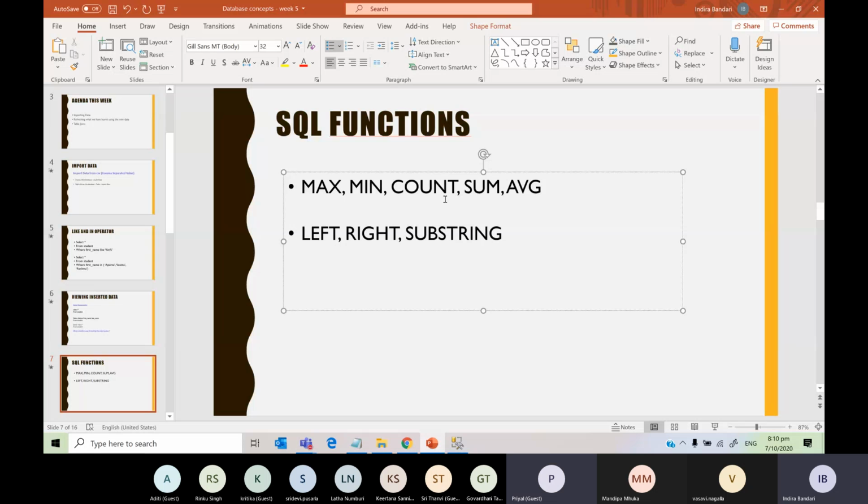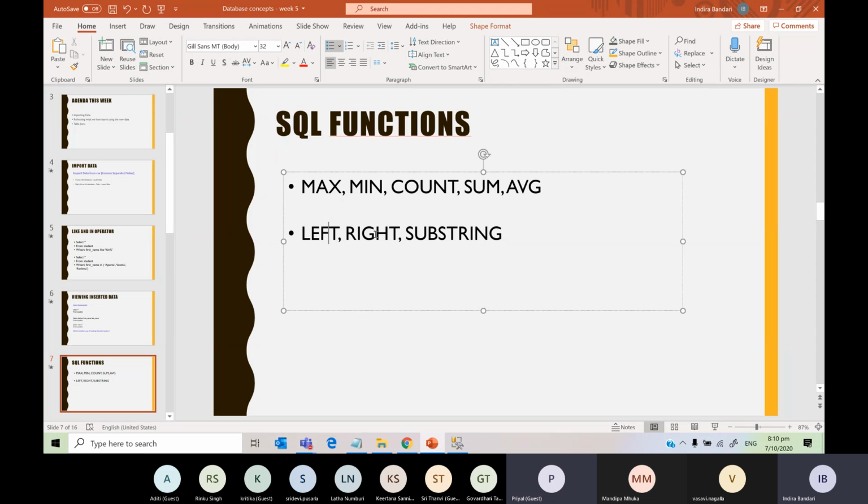One more thing I forgot to tell you: how many arguments or parameters do we use for the above functions, max, min, count? Yes, one parameter, one argument, that is the column name. Most of them have the column name as the parameter.